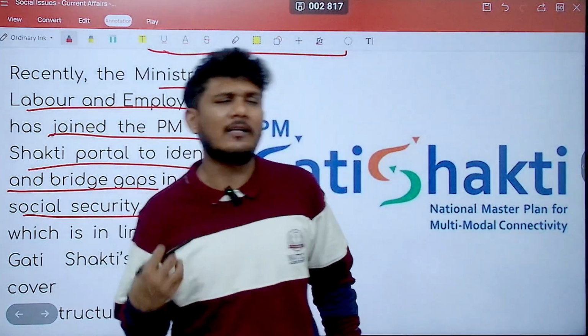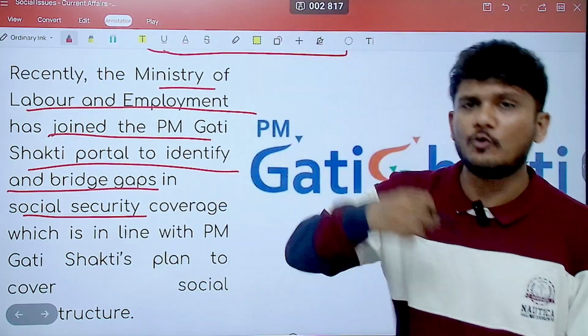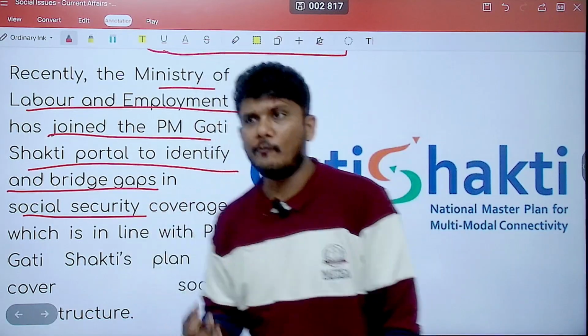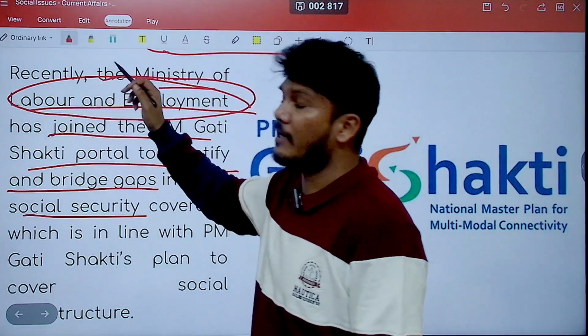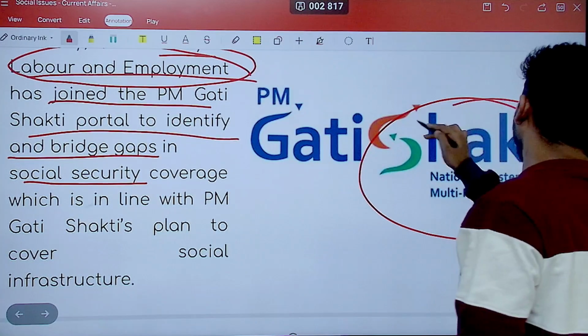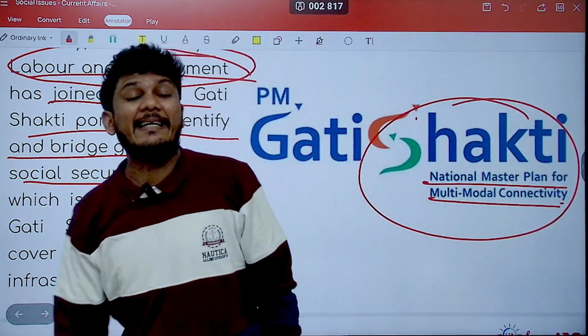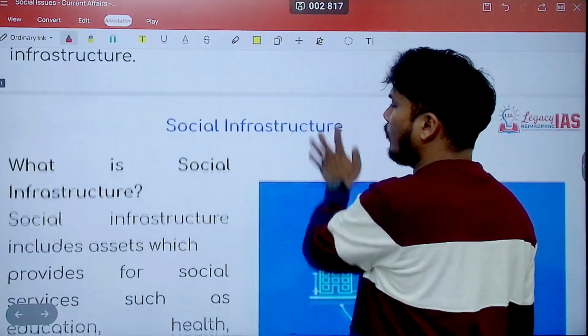The Gati Shakti portal consists of a lot of schemes, which also helps you to track those schemes, know the live status of the schemes, and so on and so forth. So recently, the Ministry of Labor and Employment has also joined the PM Gati Shakti portal. This is the National Master Plan for Multi-Modal Connectivity. That is what the PM Gati Shakti portal is all about.